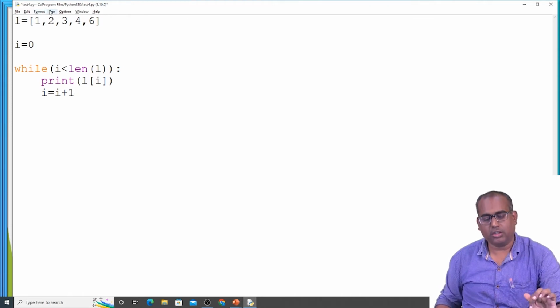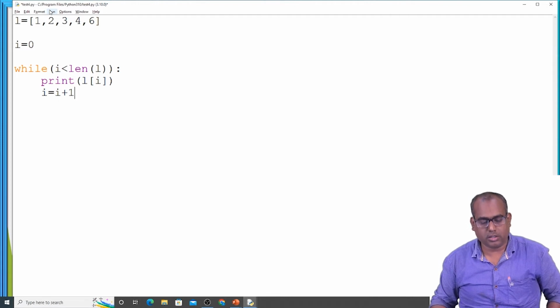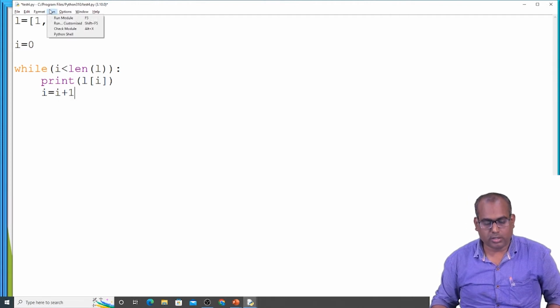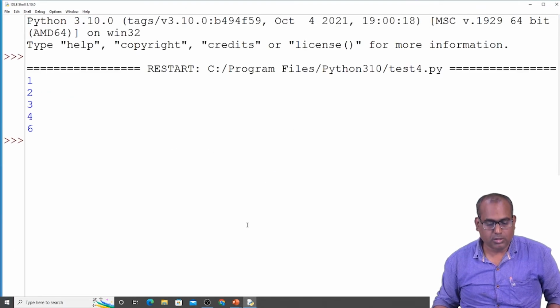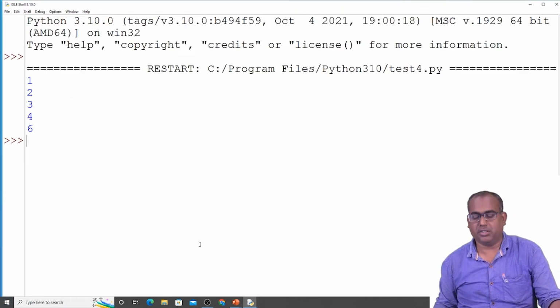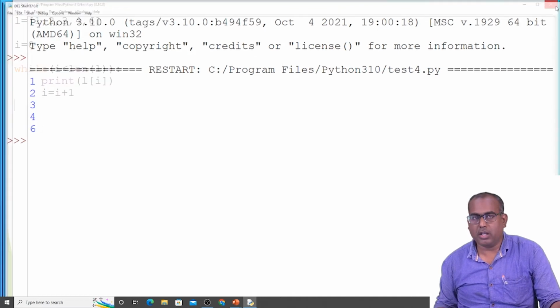Okay, let's run this. I am able to access the list elements with the help of a while loop.